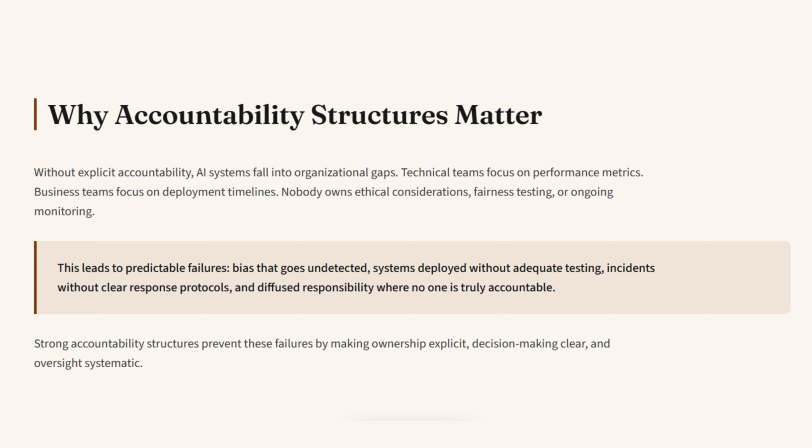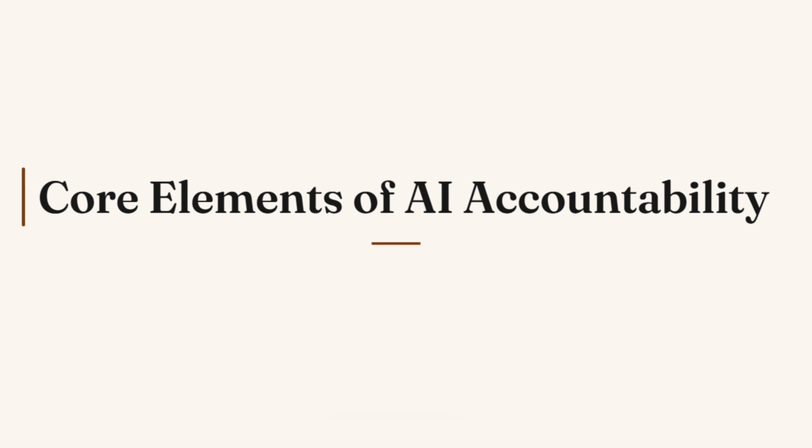This leads to predictable failures: bias that goes undetected, systems deployed without adequate testing, incidents without clear response protocols, and diffused responsibility that means no one is truly accountable. Strong accountability structures prevent these failures by making ownership explicit, decision-making clear, and oversight systematic. Effective accountability structures have several key components.